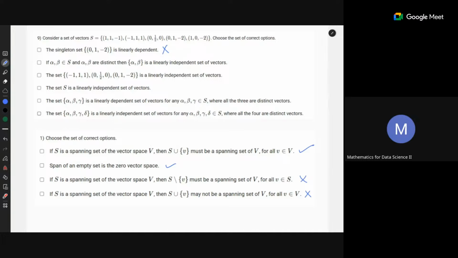When this is given, that means that vector space is the span of that set. So when you say S is the spanning set of vector space, it simply means that the span of this spanning set is equal to the vector space. I don't want to emphasize more on this. It is simple English. There is nothing more going on.